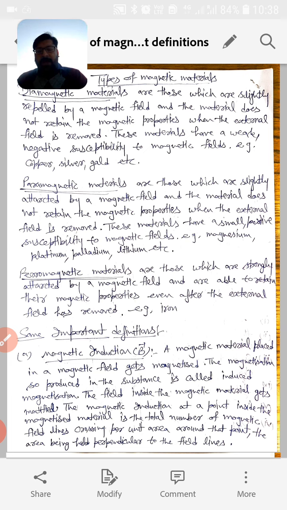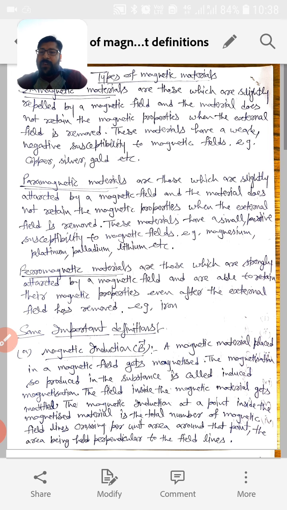But we do have other categories of magnetic materials, like antiferromagnetic and ferrimagnetic materials, but those are not in your syllabus. So we will stick to these three categories: diamagnetic, paramagnetic and ferromagnetic.